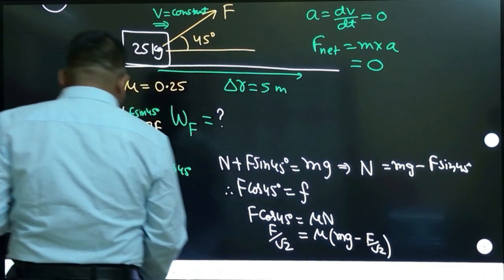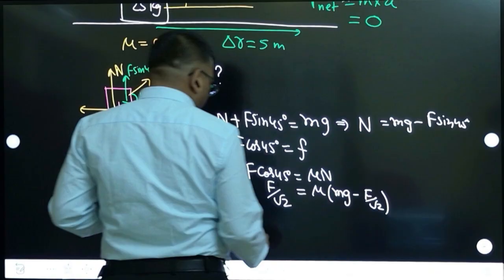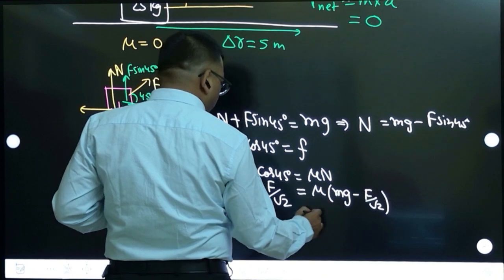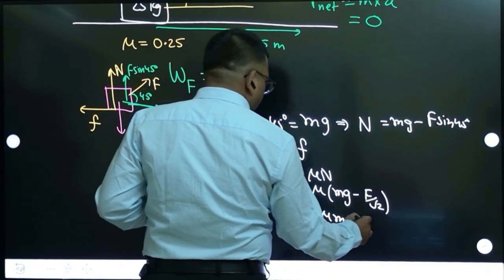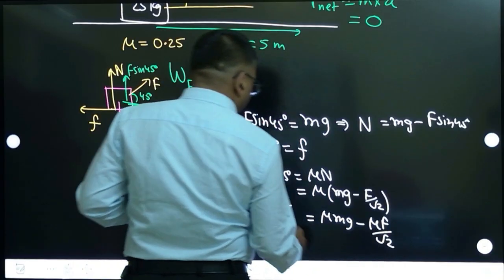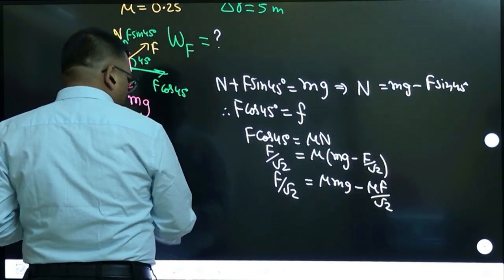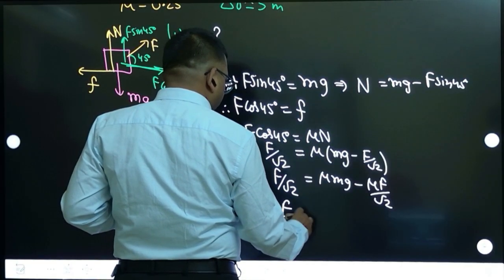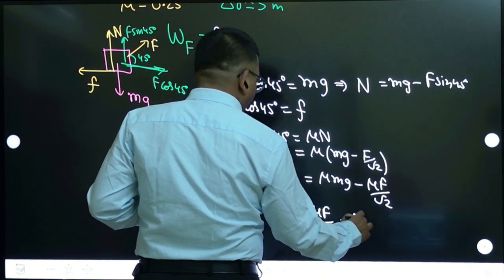So from here try to calculate what capital F is. You can open this: mu mg minus mu F by root 2. Bring the terms to one side. So F by root 2 plus mu times F by root 2 equals mu mg.